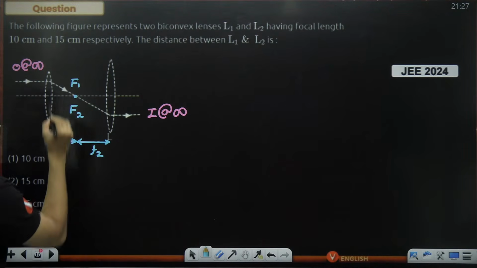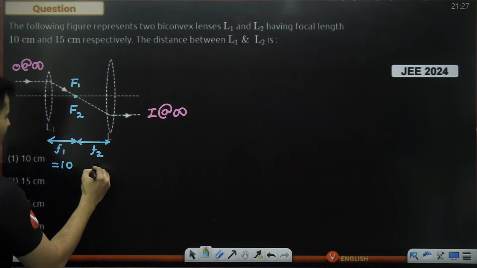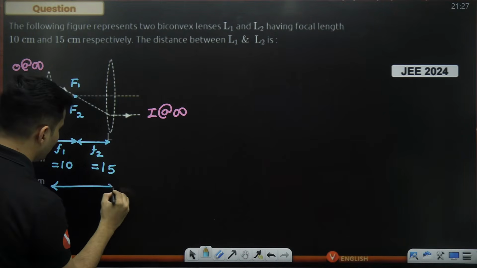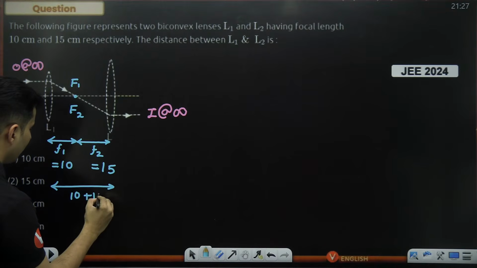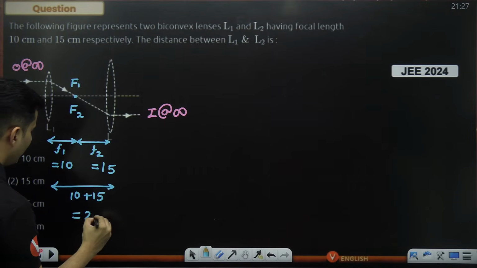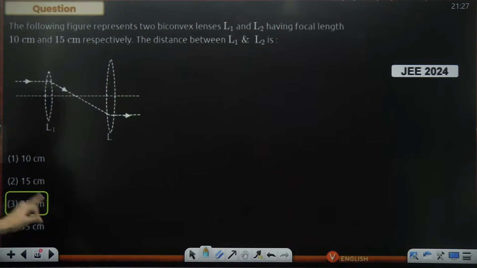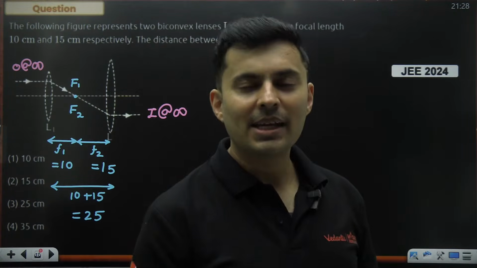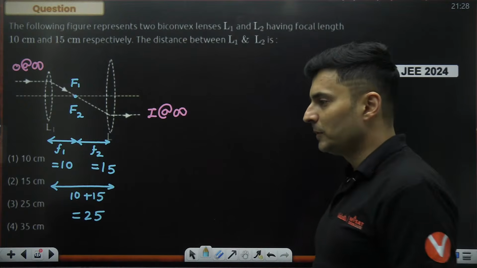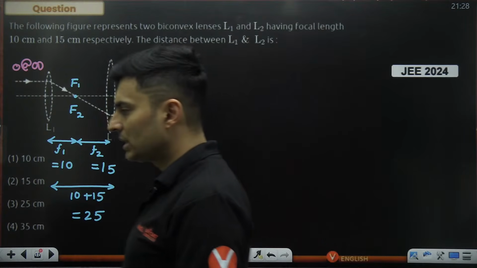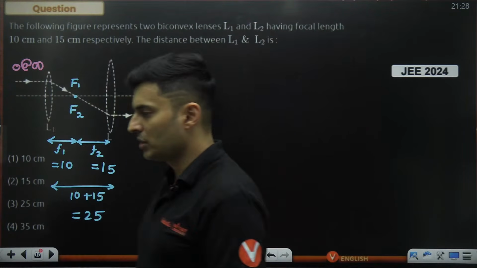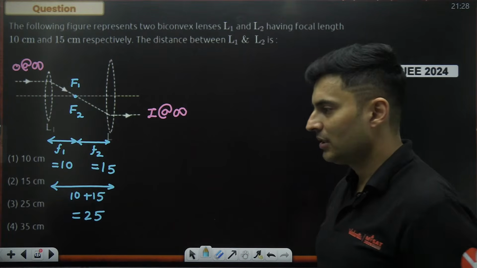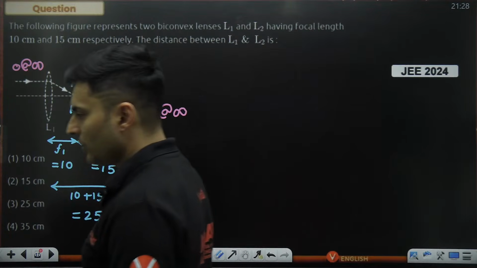What is focal length 1? Already mentioned as 10. Focal length 2 already mentioned as 15. So if you ask me what is the total distance, it will be 10 plus 15, which is nothing but 25 centimeters, which is option number 3. Got it? Everybody with me on this? Clear? Understood? Very nice. Very good.